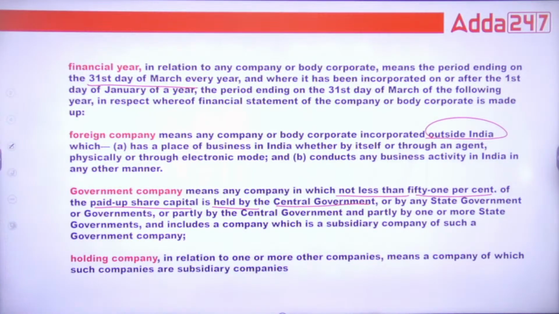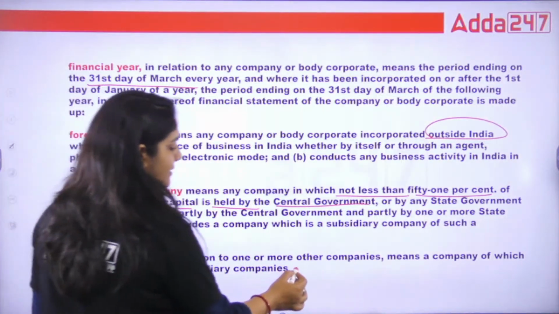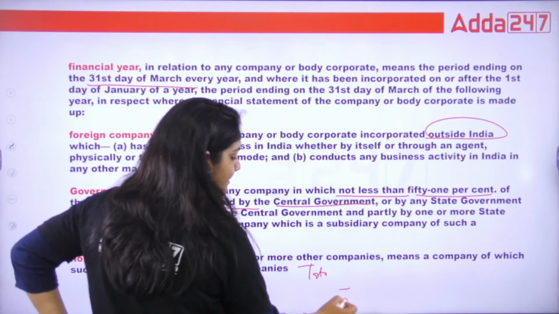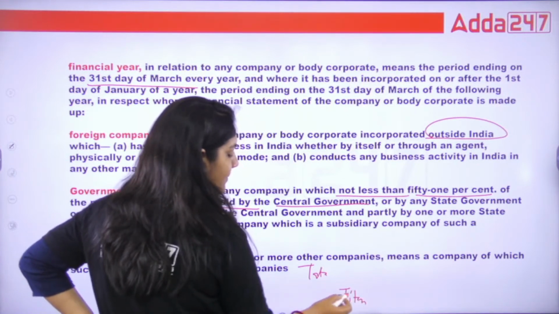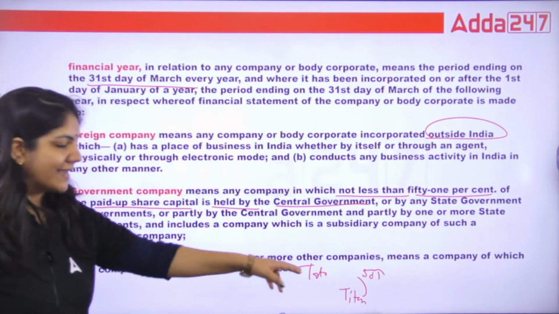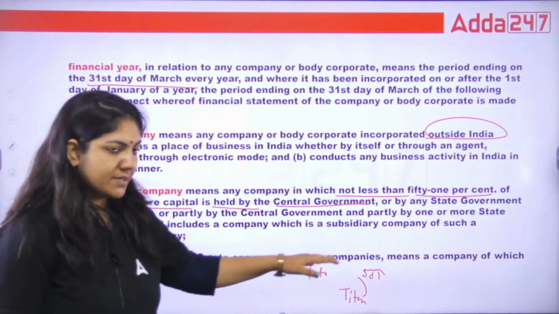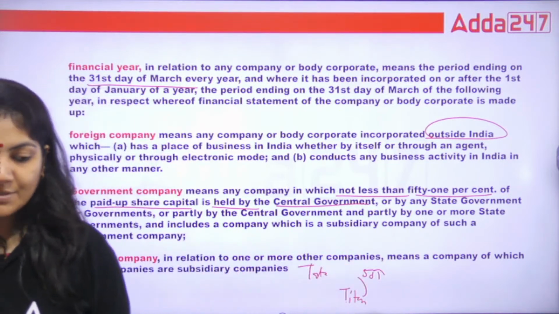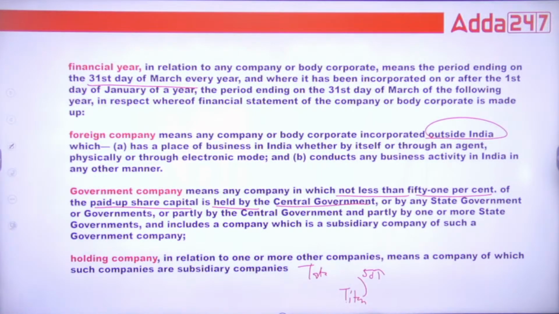That is called government company. Holding company means, suppose Tata company is there and Titan is there. Tata company holds more than 50% of the shares of Titan company. So Tata company is the holding company and Titan is the subsidiary company. This is the basic difference.